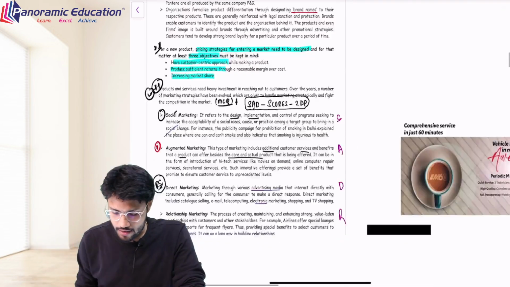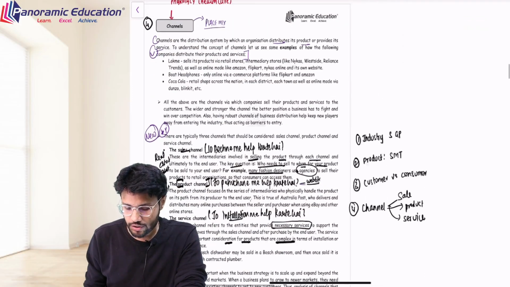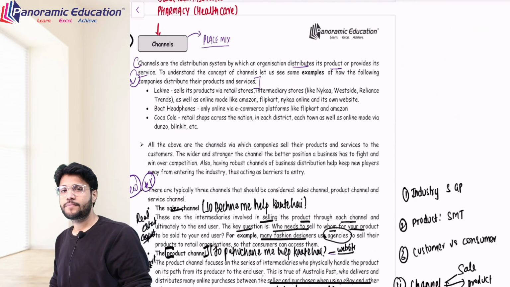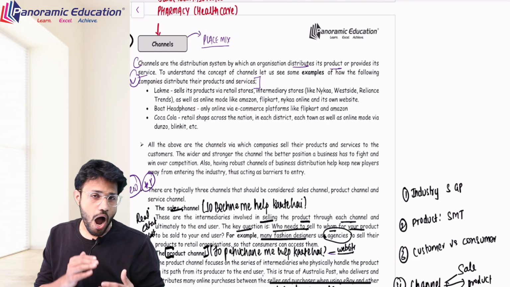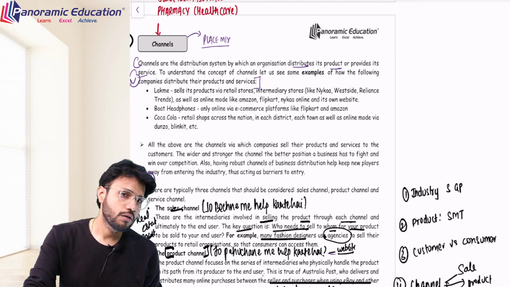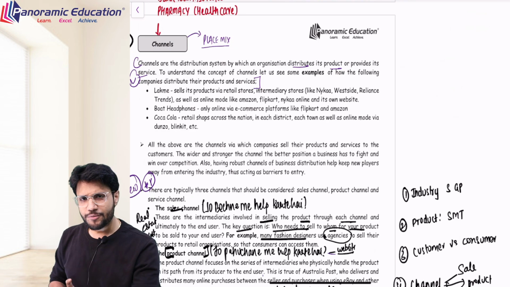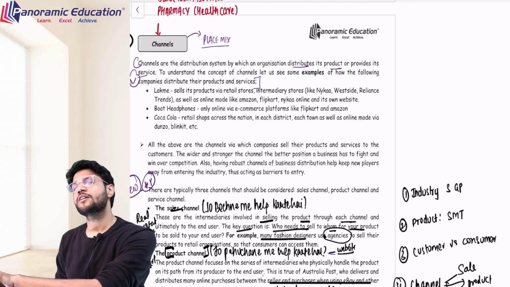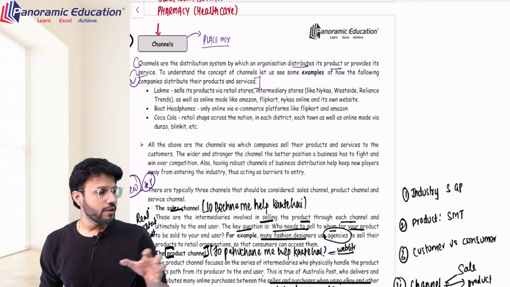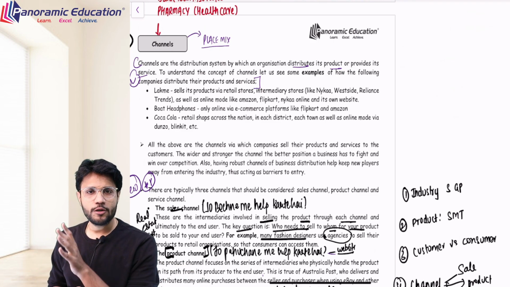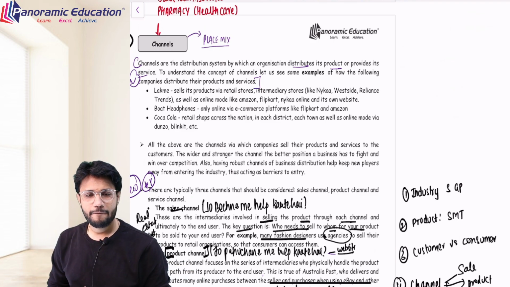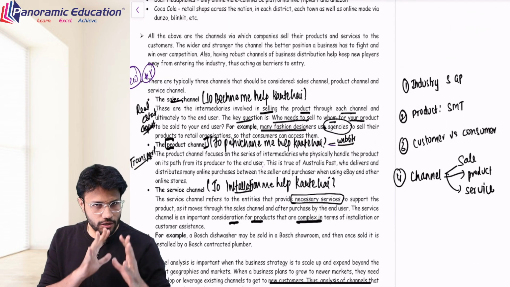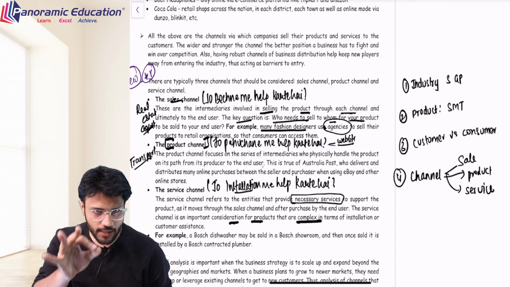Again, this is our third, and the fourth is channels. Sir, what are the channels? Well, channel. When I say channel, meaning how should I sell my product to the customers? Whether the customer will come to me and purchase the product, or do I need to be at the doorstep of the customer in order to sell my product? How does the industry operate? Is there any channel to sell my products to the customer? For example, there are 3 types of channel which you need to keep in mind in order to ensure that your customer gets the product timely.